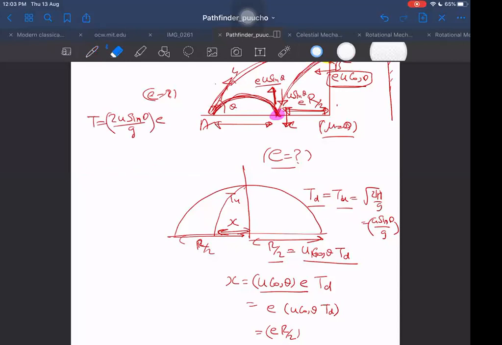And what is the horizontal velocity here? Horizontal velocity is u cos theta. That does not change. Theta is the same.